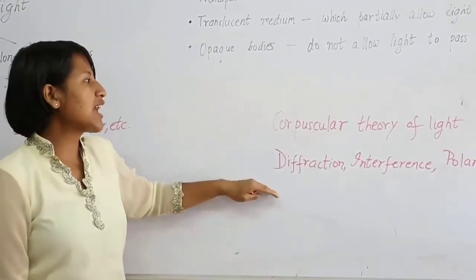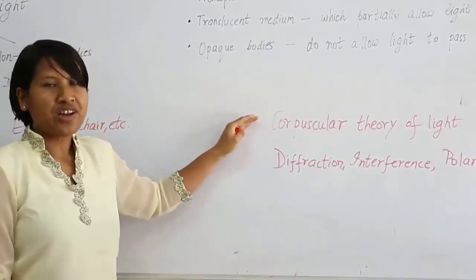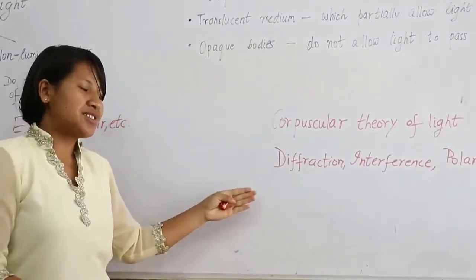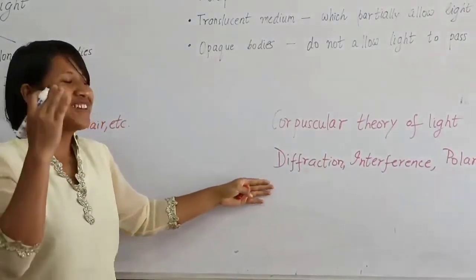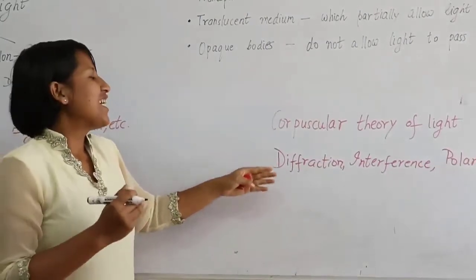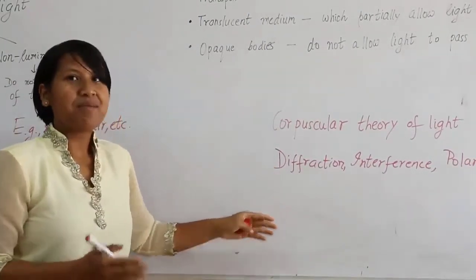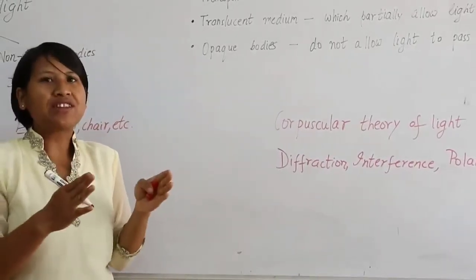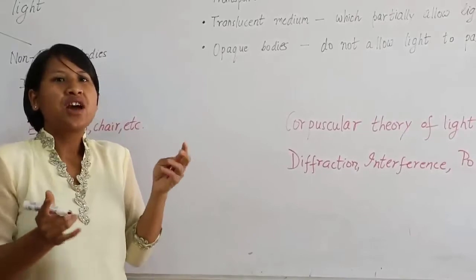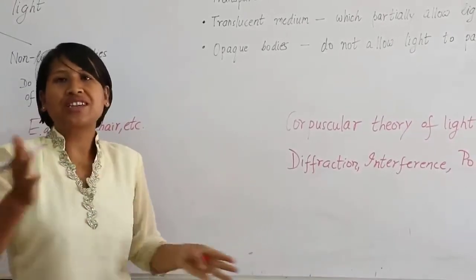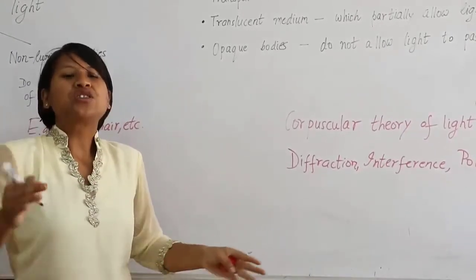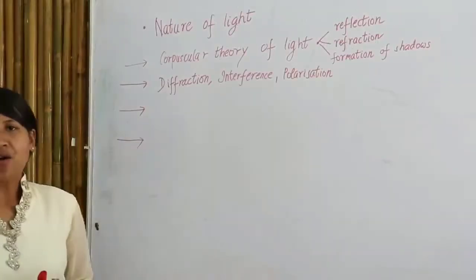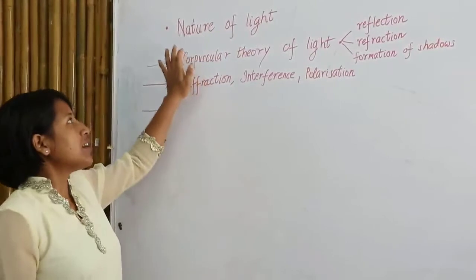Since it cannot be concluded from this theory, it was the next physicist, Maxwell, who said that light is an electromagnetic wave. Electromagnetic wave means a wave that is produced due to vibration of electric and magnetic fields. Now I will be considering the nature of light.